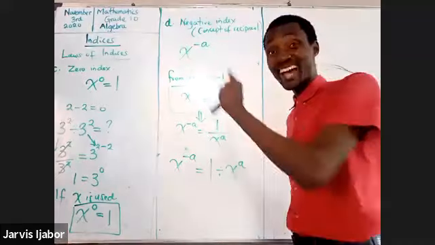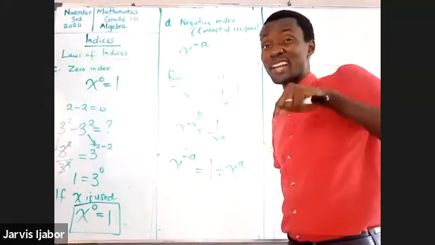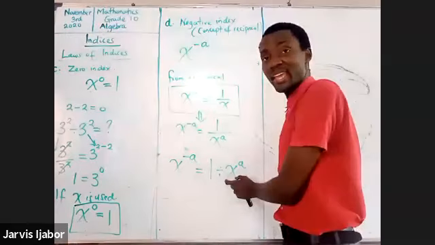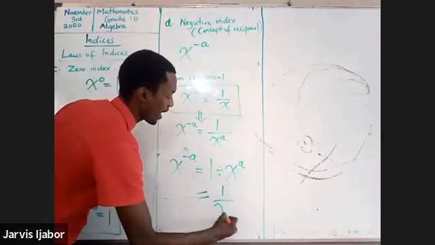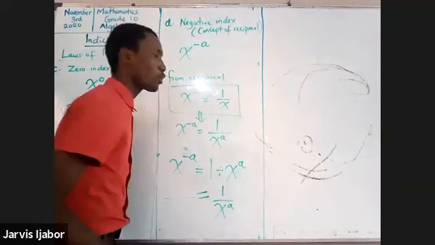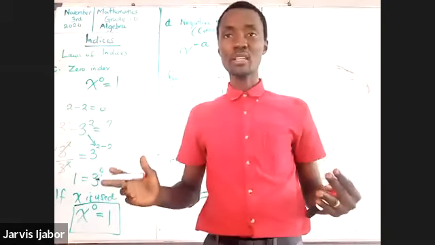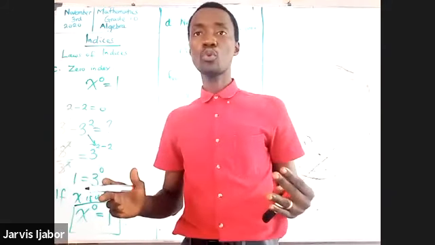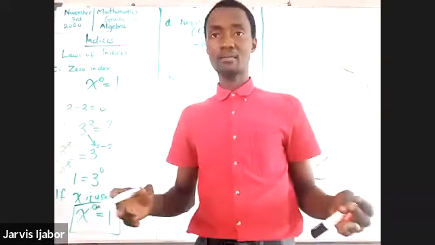Because we have said that anytime you have a negative, it means that you are actually dividing the number. So take a number that won't affect it, 1, and divide it by x to the power of a. What do you have? 1 over x to the power of a. I don't know what paradigm, what direction you're coming in from, but I trust that whatever direction you're coming from, this would help you to understand the concept much better. Okay?